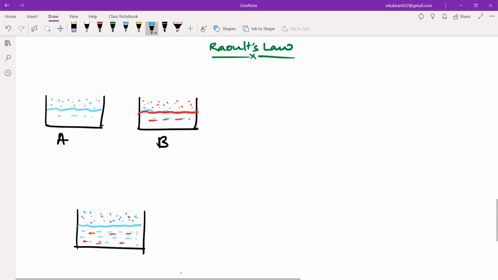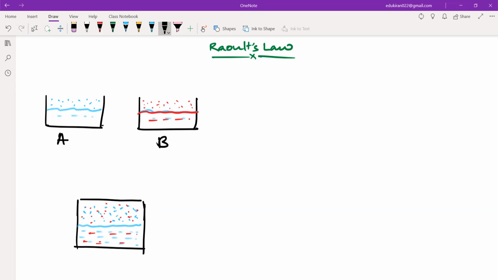So it is Raoult's law. It explains the relationship between the amount of solute or solvent component that you are using and the vapor pressure it applies.